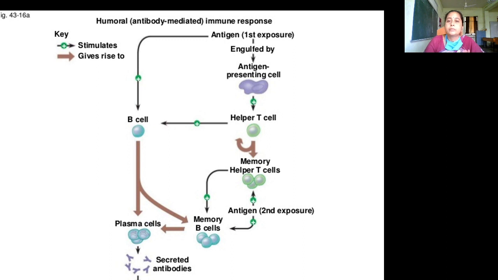After the identification of the antigen or exposure to the antigens, it will be engulfed by the antigen presenting cells. This antigen presenting cell stimulates the helper T cells and memory cells and B cells to produce the antibodies, and it will defend against the extracellular pathogens.